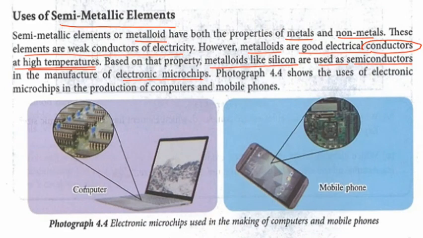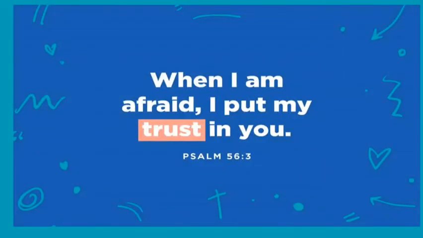So this photograph shows the uses of electronic microchip in the production of computer and also mobile phone. Okay, so this is the examples of uses of semi-metallic elements. Okay, so that's all for today.